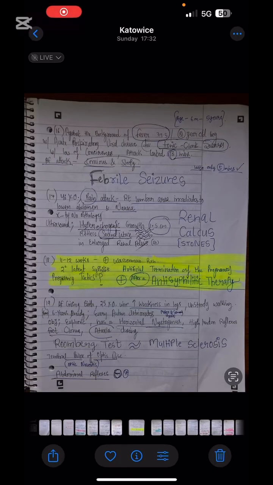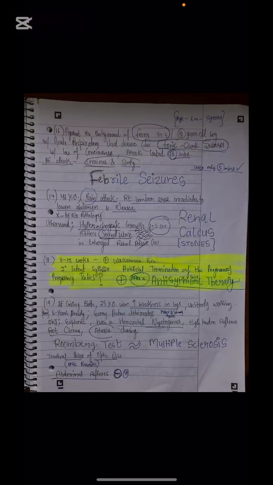See our next patient. Against the background of fever, a 2-year-old boy with an acute respiratory viral disease developed tonic-clonic seizures with loss of consciousness. The attack lasted 3 minutes. After the attack he is conscious and sleepy. Sir, remember when the question gives tonic-clonic seizures, you have to mark febrile seizure as the answer. Other options will be given, this seizure, that seizure, but remember only one case is about this type.